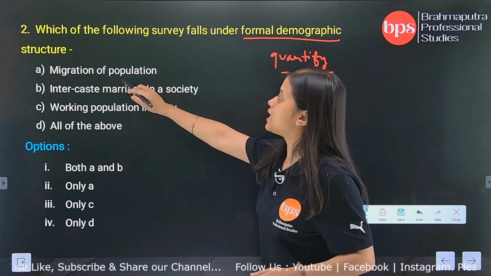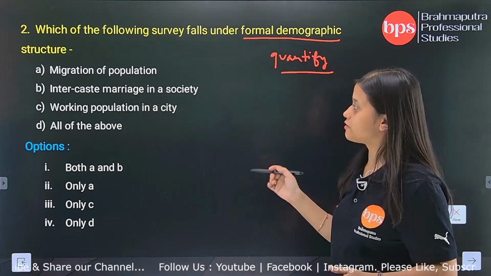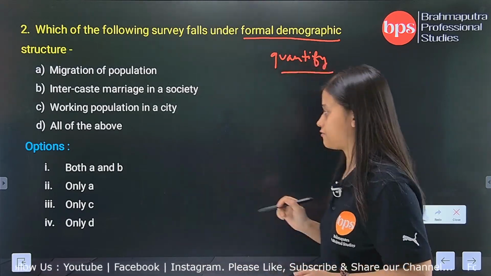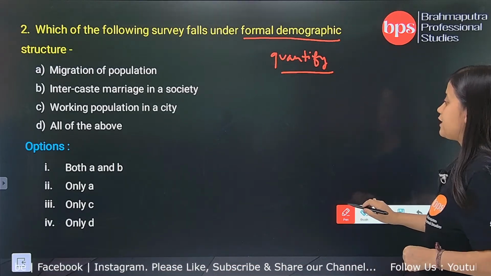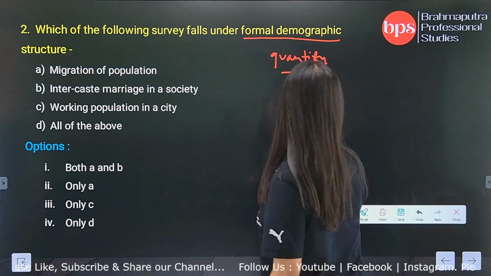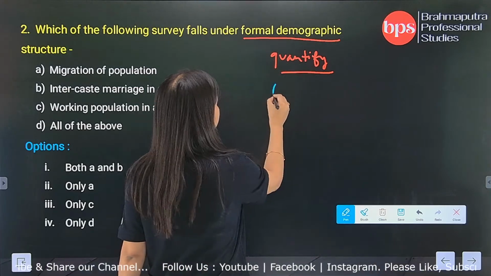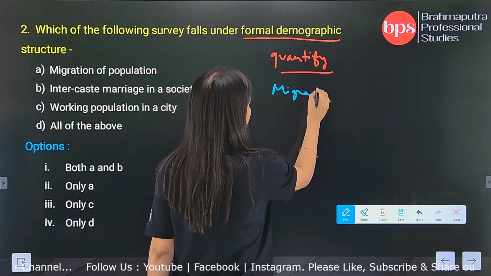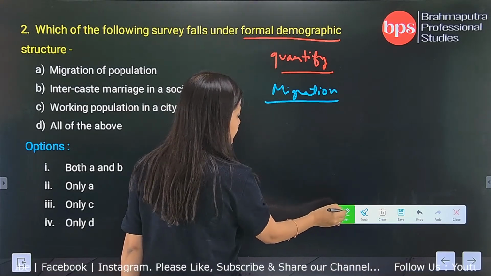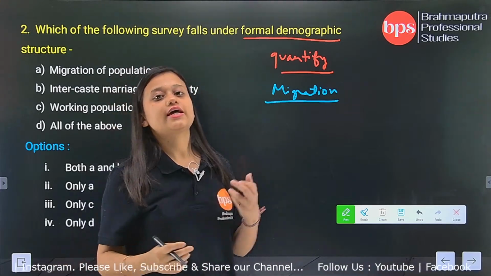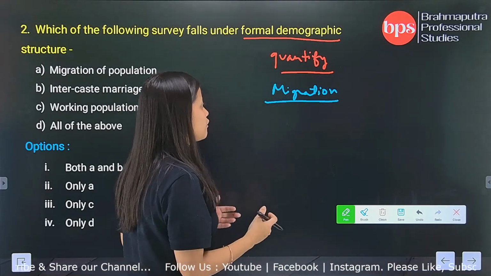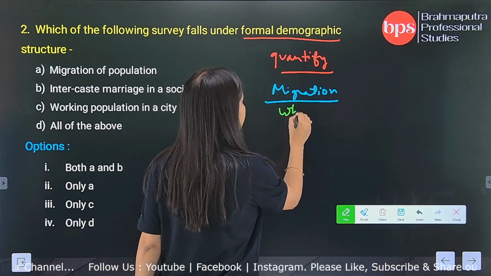Now, survey regarding migration of population, survey regarding intercaste marriage, or working population, or all of the above. So if we go by option number A, the migration, we will see that even if we can quantify the number of migrations from rural to urban, we cannot quantify why the migration has happened.